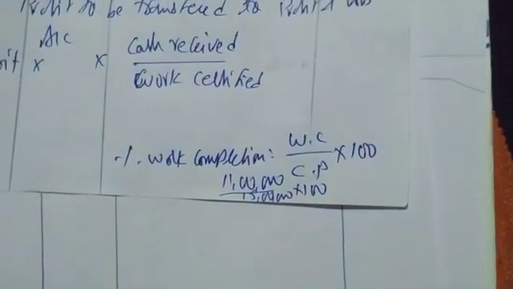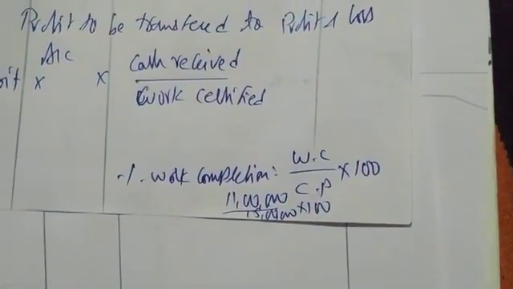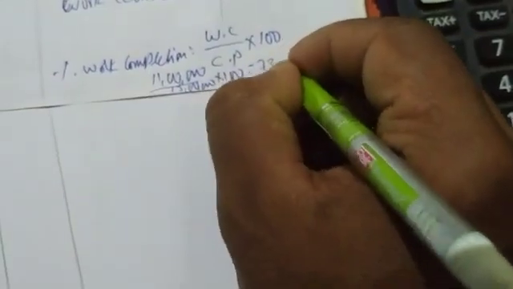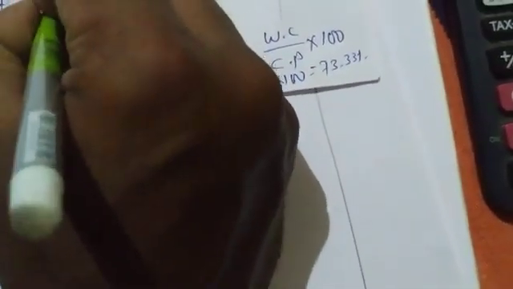Into 100. 11 lakhs divided by 15 lakhs into 100, we are getting 73.33%. 73% means 2 by 3 we have to do.